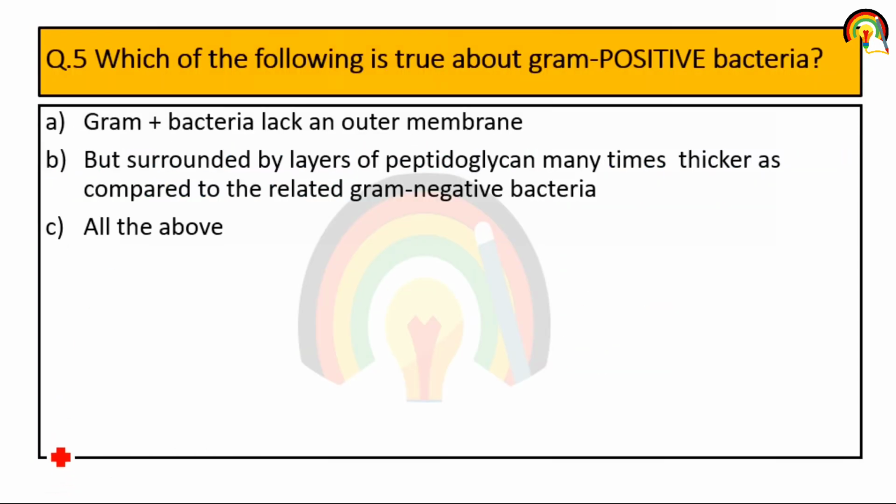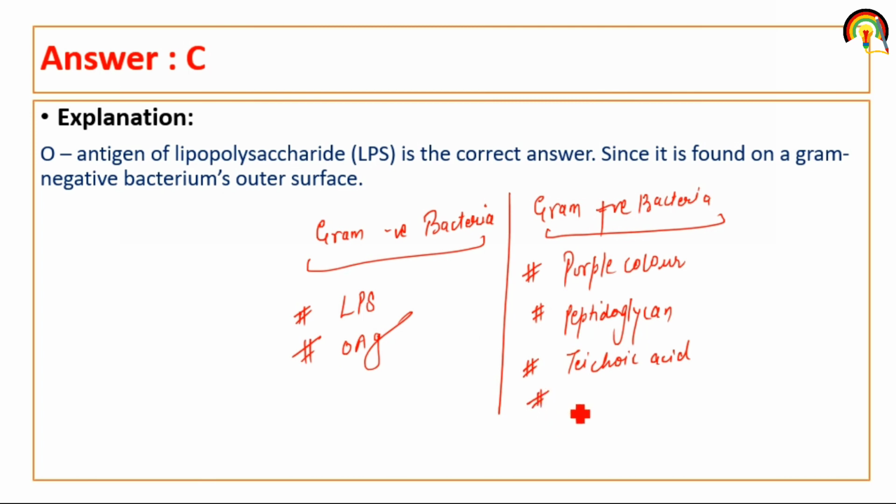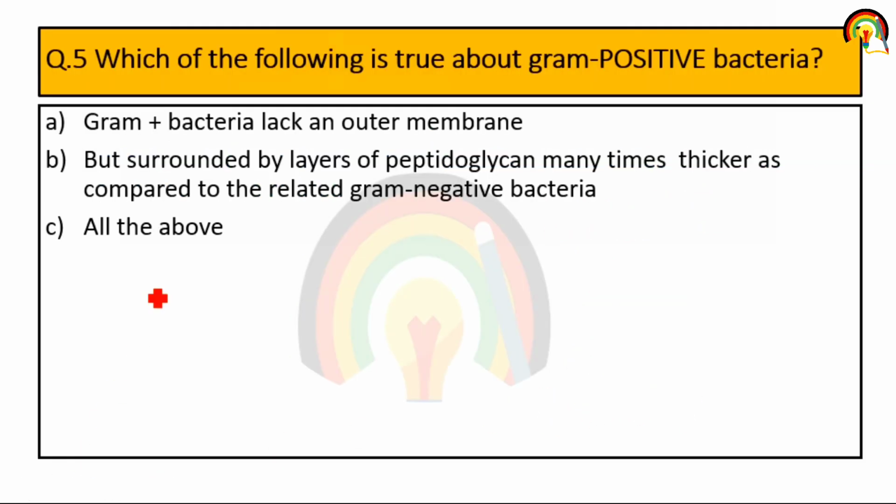Next one. Which of the following is true about gram-positive bacteria? Gram-positive bacteria lack an outer membrane. Absolutely correct. Gram-positive bacteria lack an outer membrane, but are surrounded by a layer of peptidoglycan many times thicker as compared to gram-negative bacteria.